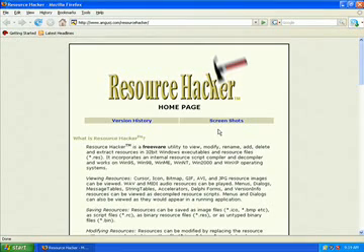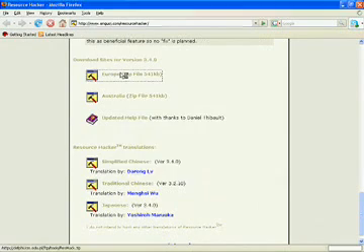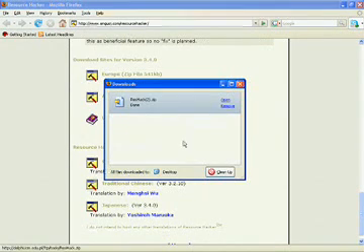The next step is to download Resource Hacker. Resource Hacker allows you to directly edit executables. Google Resource Hacker to get to the home page. Then click the download button and download the executable file. The executable file is standalone. You don't need to install anything.